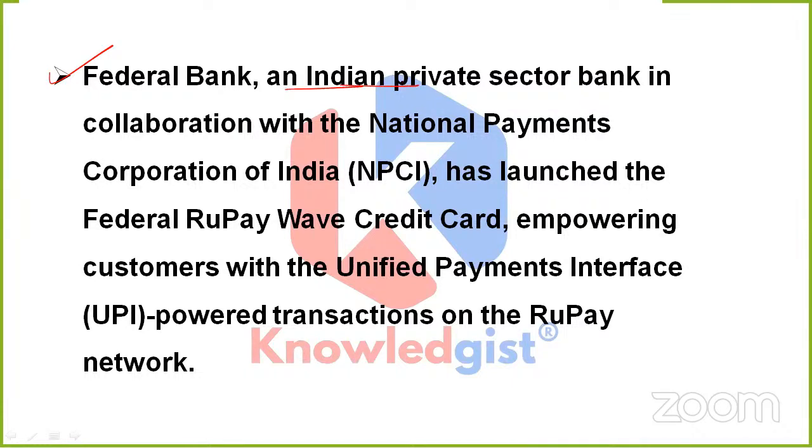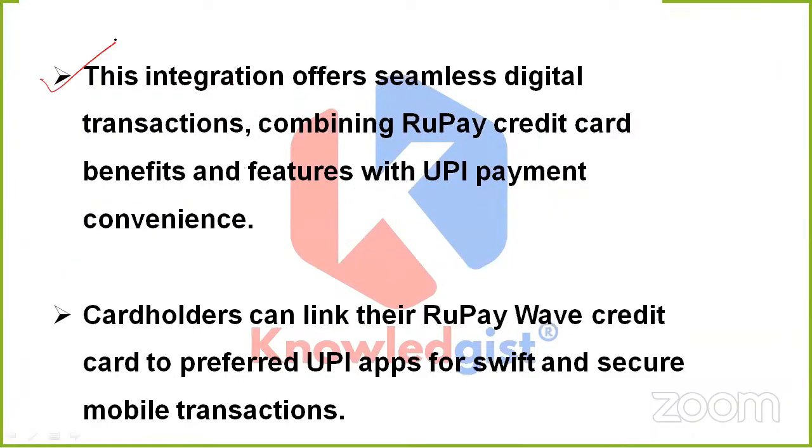Federal Bank, which is an Indian private sector bank, in collaboration with NPCI, has launched the Federal RuPay Wave credit card, empowering customers with Unified Payments Interface powered transactions on the RuPay network. See, this integration offers seamless digital transactions, combining RuPay credit card benefits and features with UPI payment convenience.